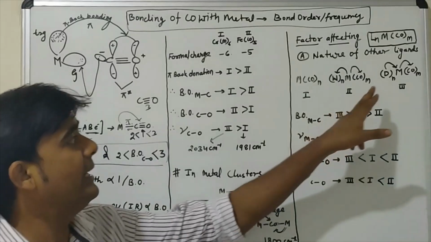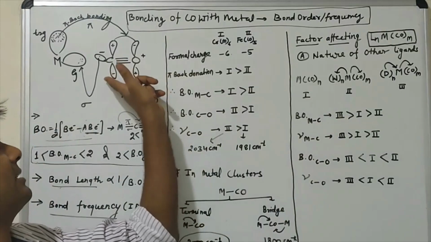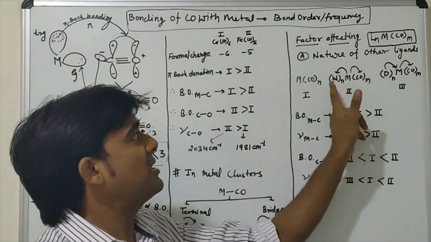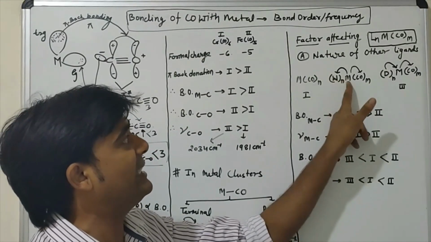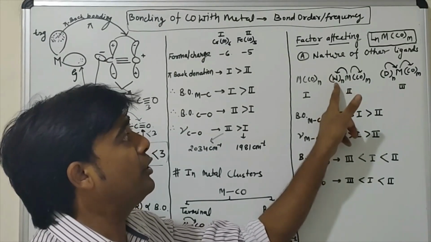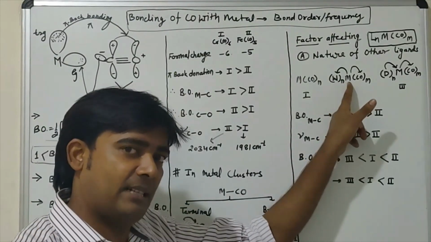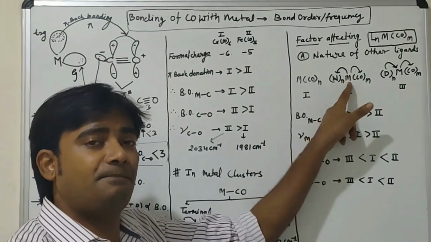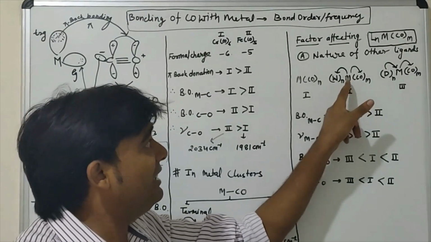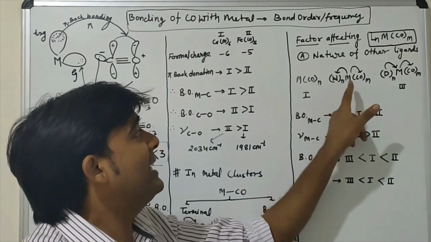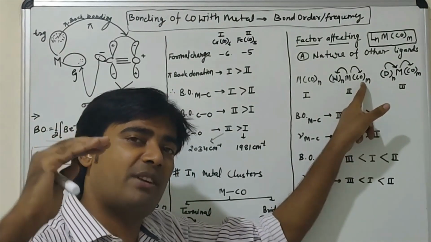Okay, so if we look here, the first case is the neutral case, just a simple interaction like this. Now in the second case, this is an electron withdrawing group. If an electron withdrawing group is present with the metal, then this group will withdraw some electron density from the T2G orbital of the metal. So the T2G orbital will have less electron density, and it will transfer less electron density into the pi star orbital of carbon monoxide.